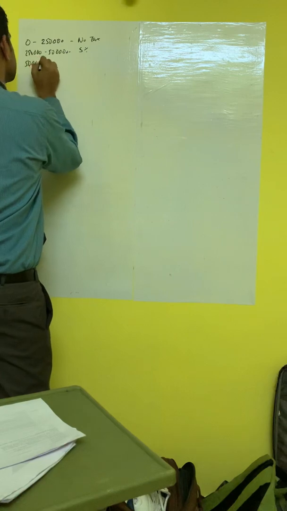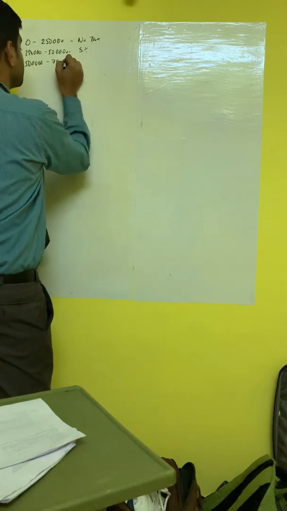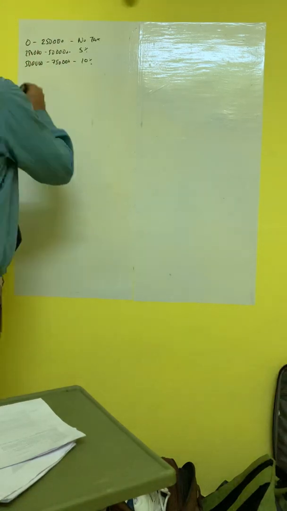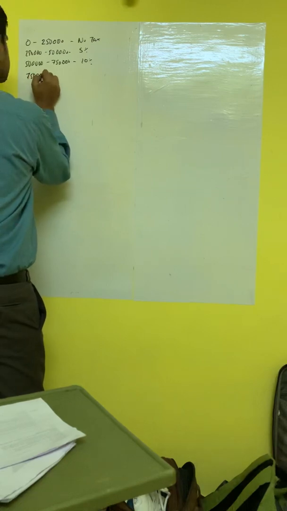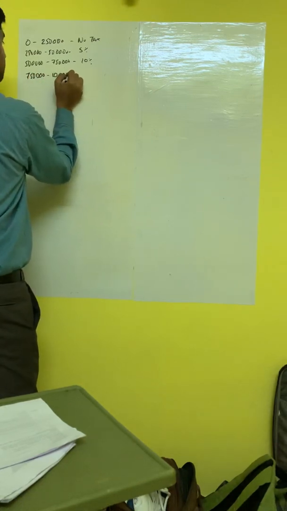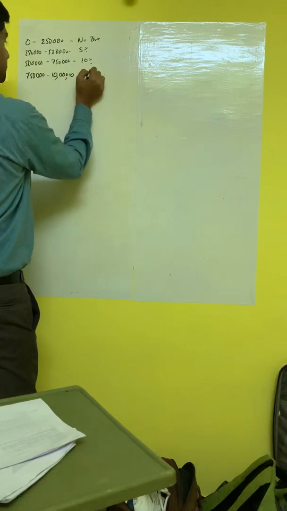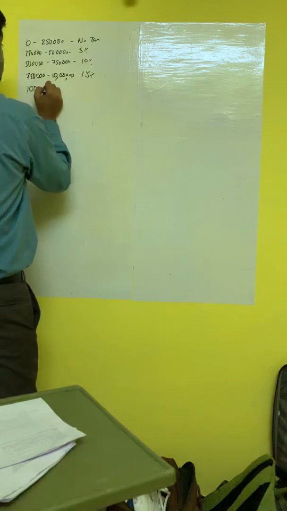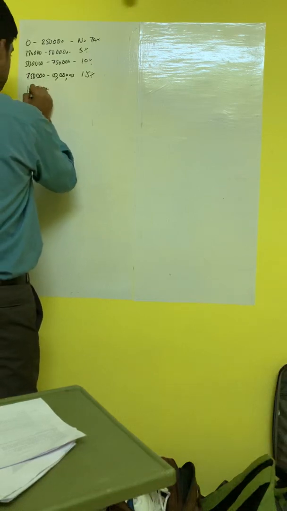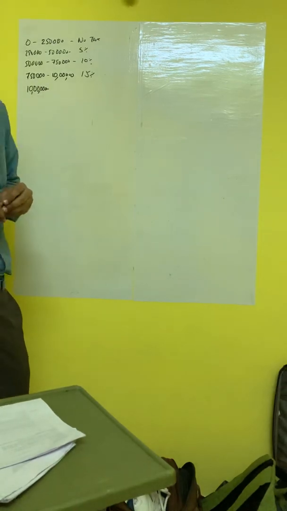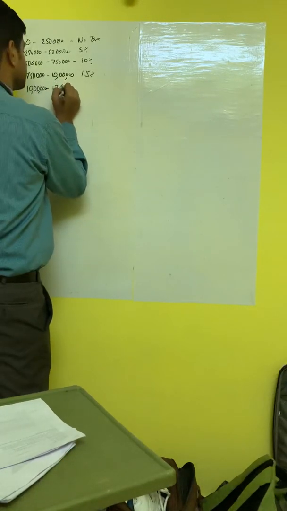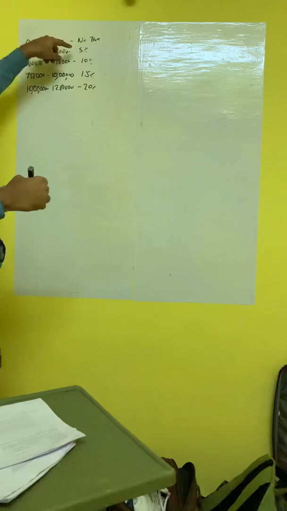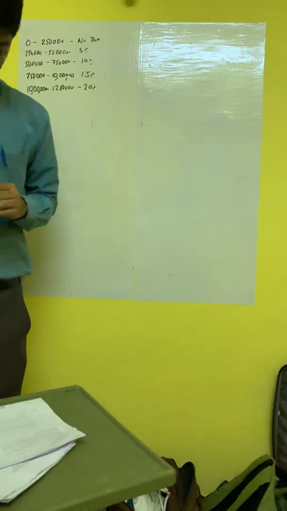5 lakh to 7,50,000, 10%. That's why I said it is in intervals of 2,50,000. 7,50,000 to 10 lakh, it is 15%. 10 lakh to 12,50,000, it is 20%. So there is a uniform pattern in the new slab rate.